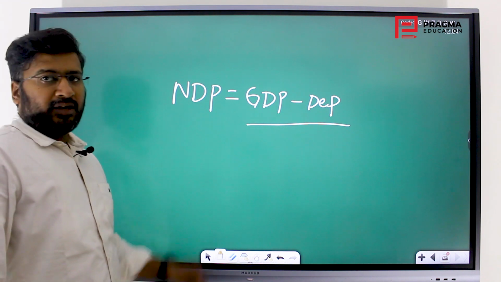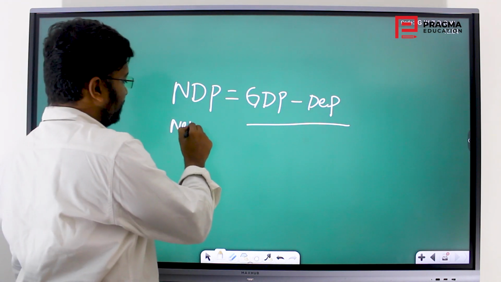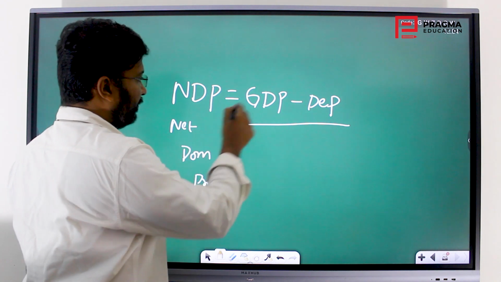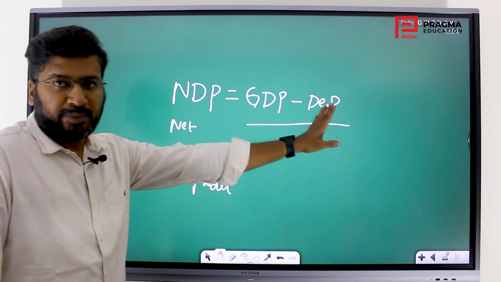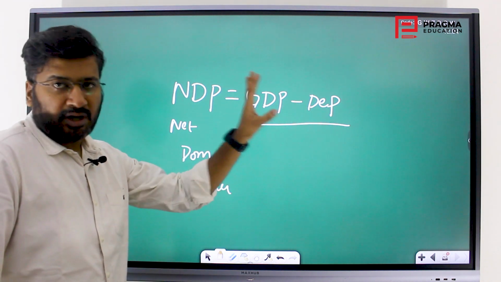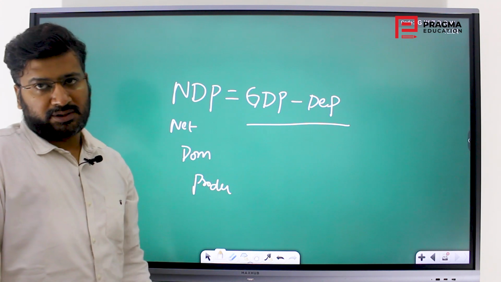So that is how you arrive at net domestic product. This is net domestic product. So what is net? Net means gross minus depreciation. After the depreciation is removed, it is called net. When the depreciation is not removed, it is called gross.